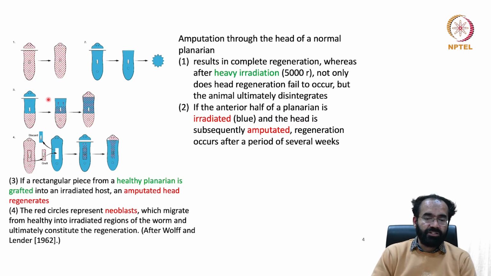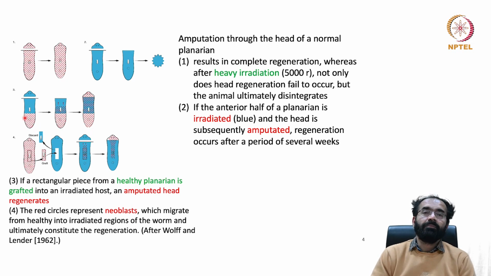So in a simplistic sense, you can see this is a picture, it's a cartoon of Planaria. You can see different types of amputations can be performed. What you see in this blue colored animal is, it is irradiated. What you don't see blue color, as you can see here, this dotted, it is normal. So in a normal Planaria, you chopped off the head and you can see that head is regenerated after some time. Whereas in an irradiated Planaria, you chop off the head, new head doesn't form, and eventually the leftover part of the body will disintegrate. That is what has been shown here.